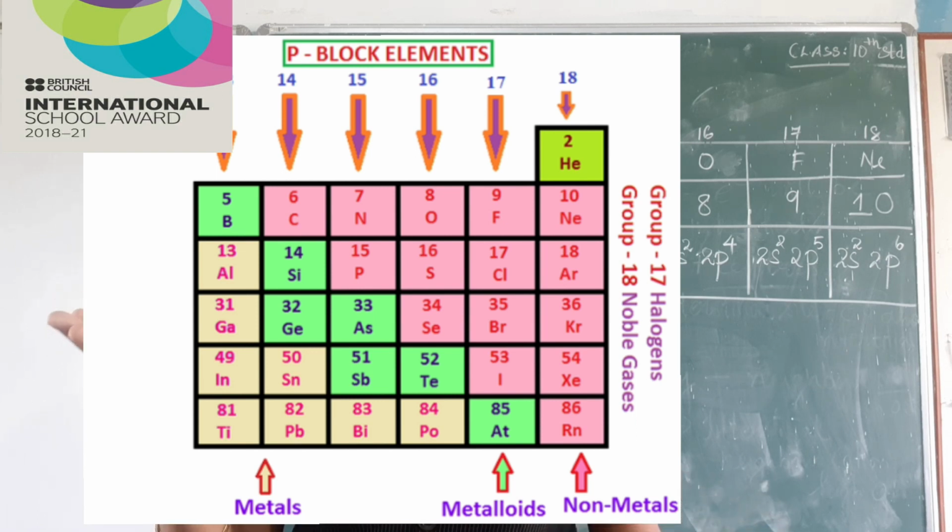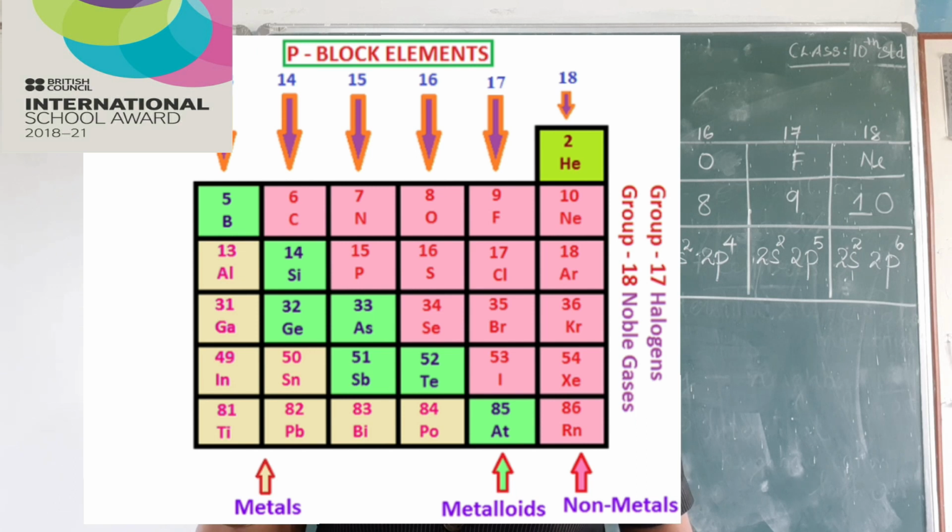And the last one, as I told you, they are noble gases. Now, if you see, it's a mixture of everything present inside. When I say metals, they conduct electricity. When I say non-metals, of course they are not conductors, because they behave as insulators. When I say metalloids, they are a combination of metals and non-metals, or I can say some of them are semiconductors. They have a lot of applications. They behave as conductors and also as insulators.